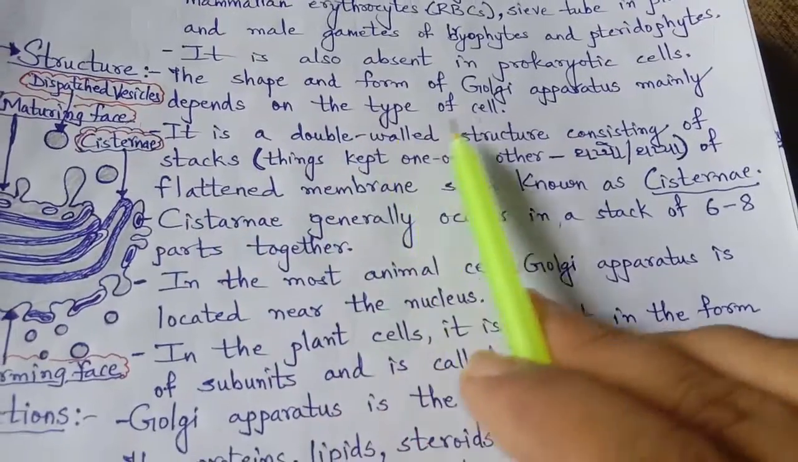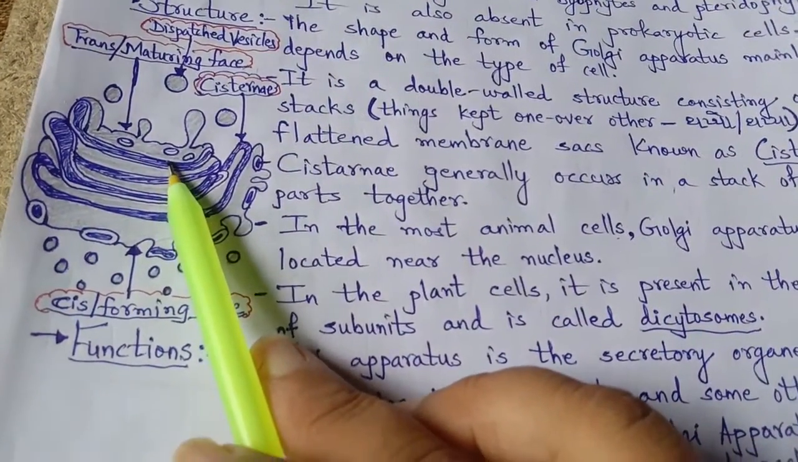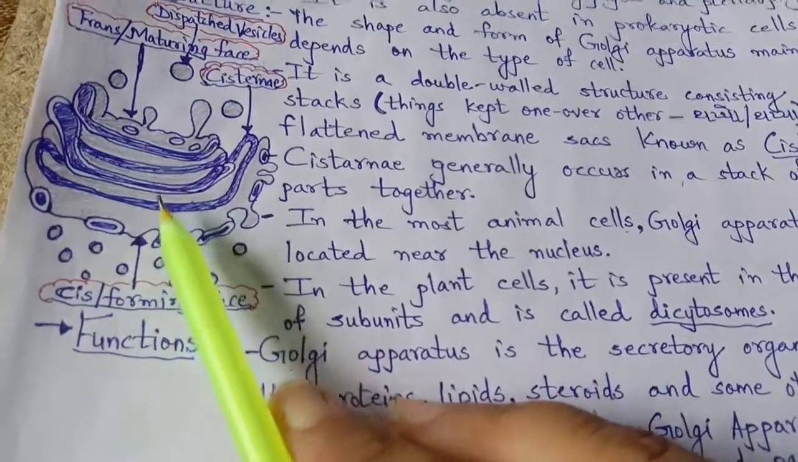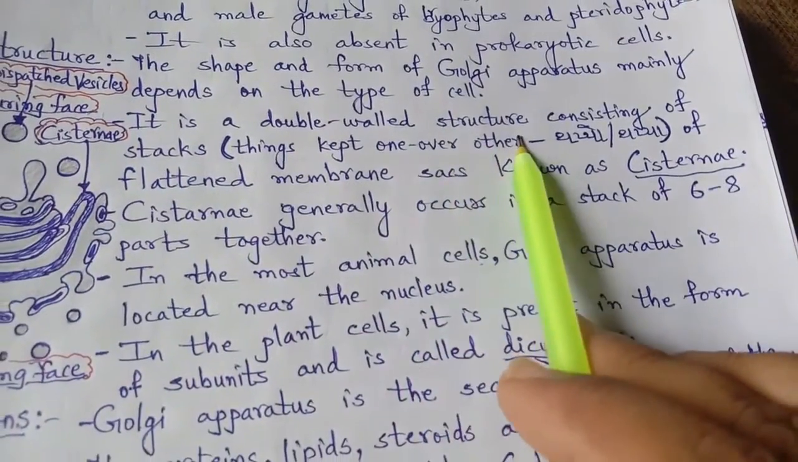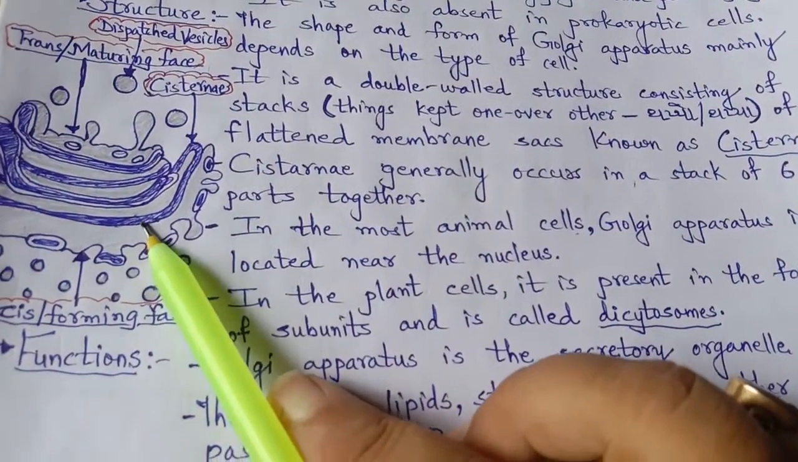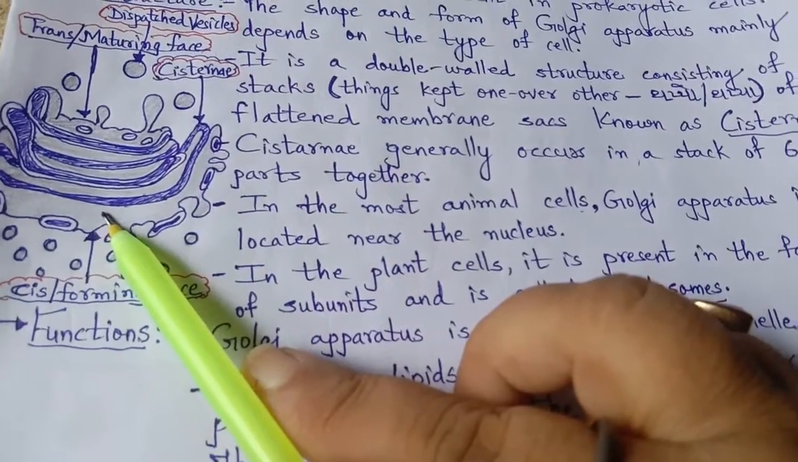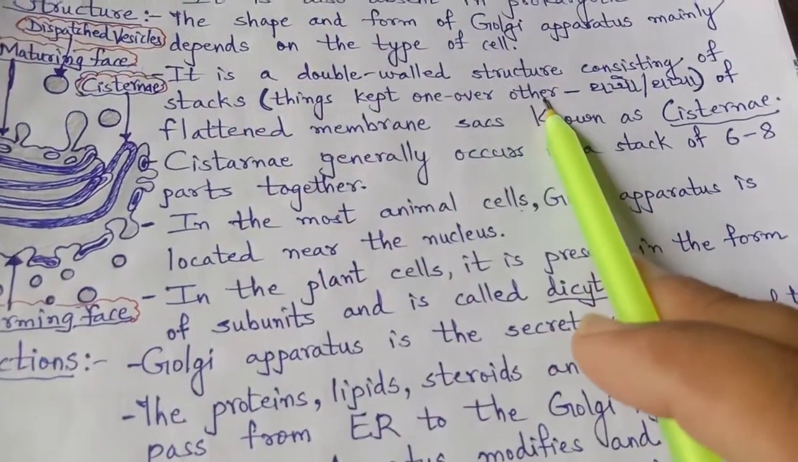It is also a double-walled structure. See here, I have shown one wall, another, one, two, double wall. It is a double-walled structure consisting of stacks. All these double-walled structures are arranged in a stack. Stack means, as I just told, things kept one over the other.